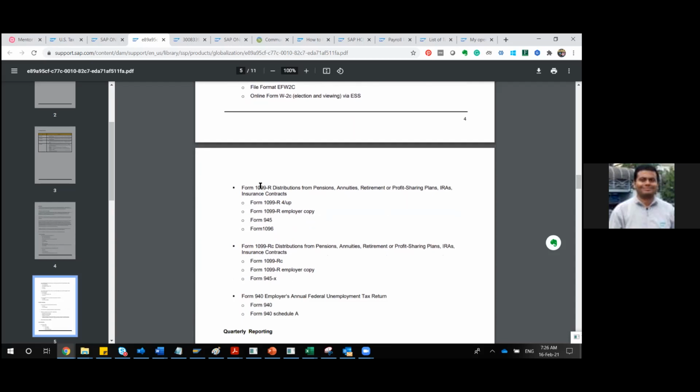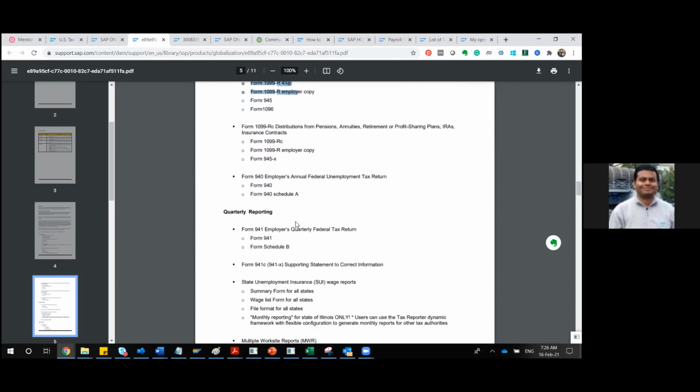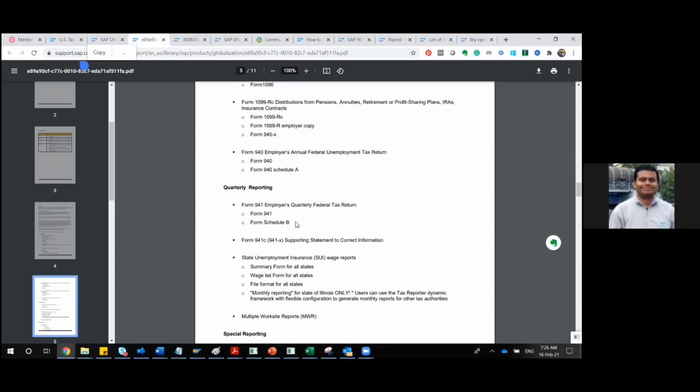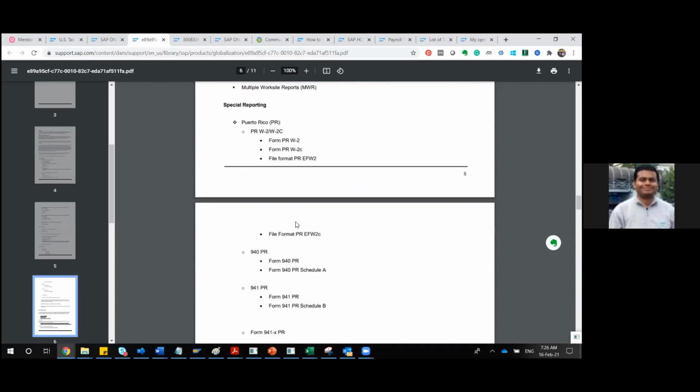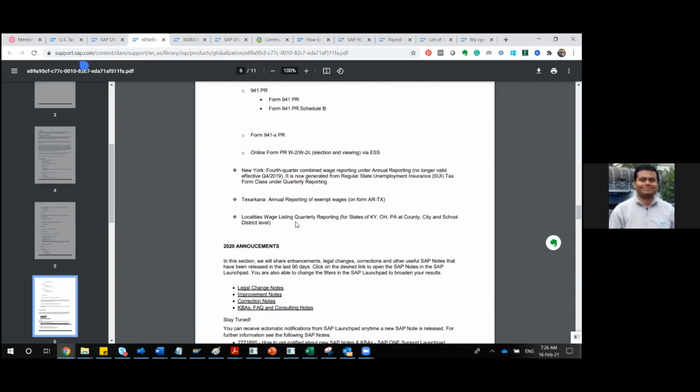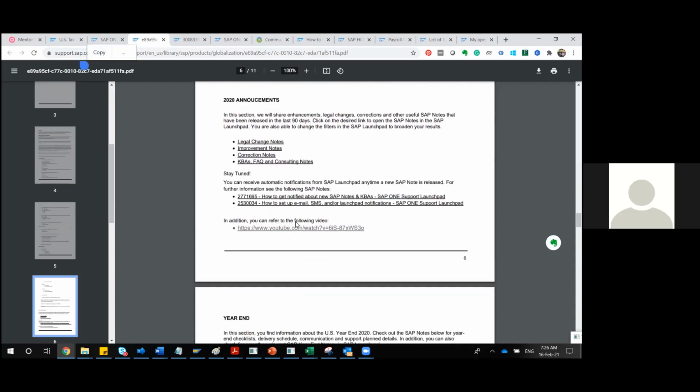1099 distribution from pension, annuity, retirement. So there are a couple of reports. From an annual reporting point of view, and from a quarterly reporting point of view, 941 is an important one. These are all we're discussing. Do not worry, but from this document's point of view, I'm just telling what things are required.